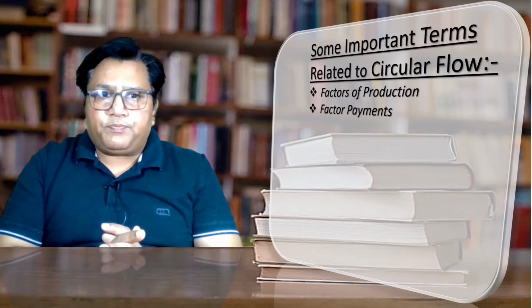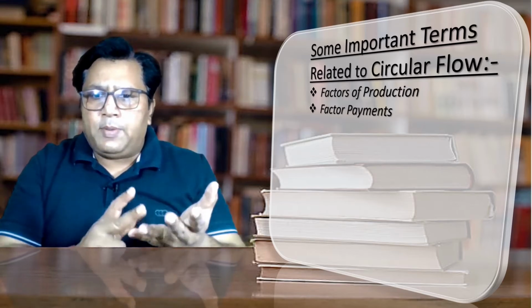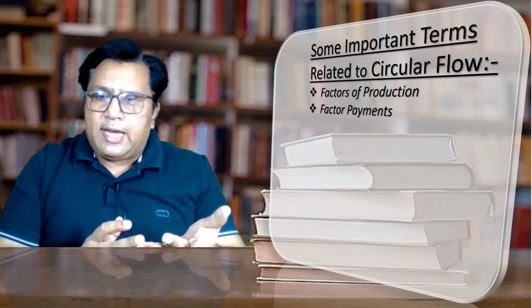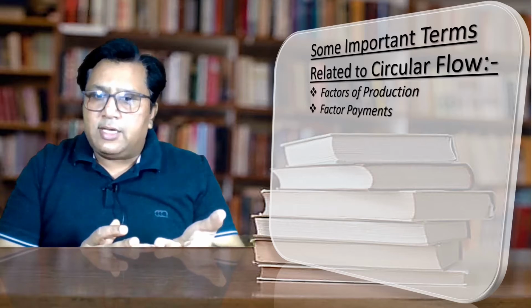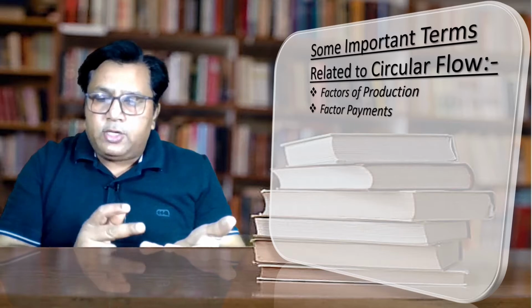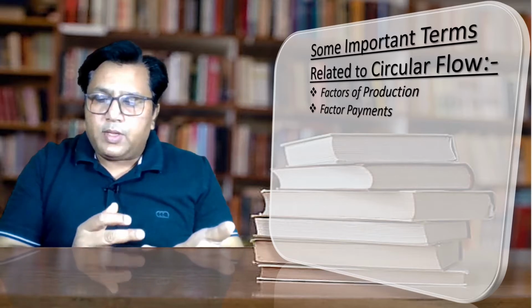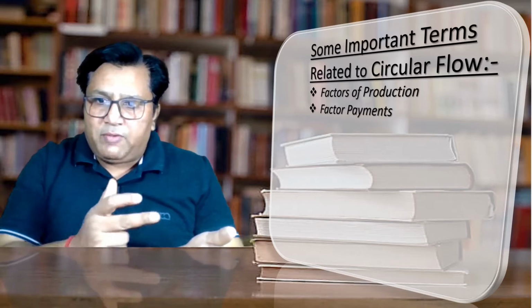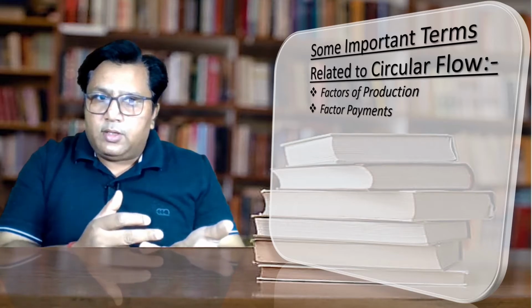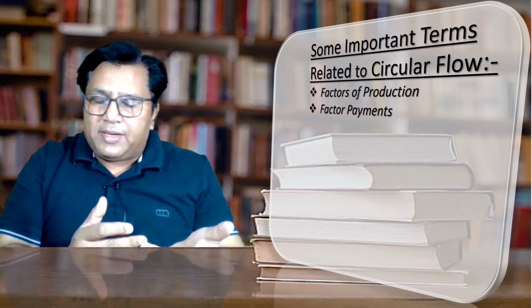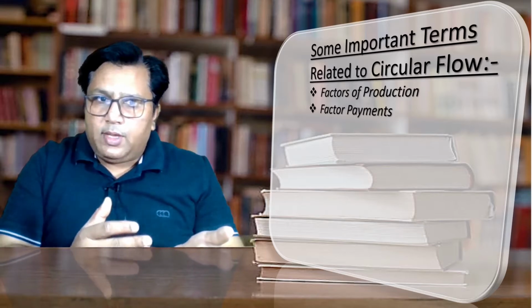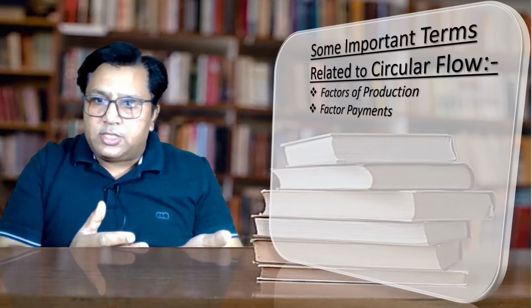For example, we know that four factors are there: land, labor, capital, entrepreneur. After rendering these services, whatever the services the land gives, in consideration they will get rent. The factor payment for the land is rent. The second factor is labor. The consideration or the factor payment which the labor will get is wages. The third one is capital. The factor payment for the capital is interest. The next one is entrepreneurship and the factor payment for the entrepreneurship is profit.